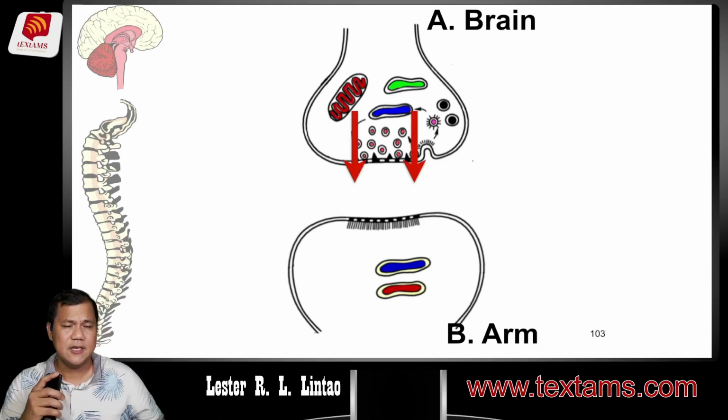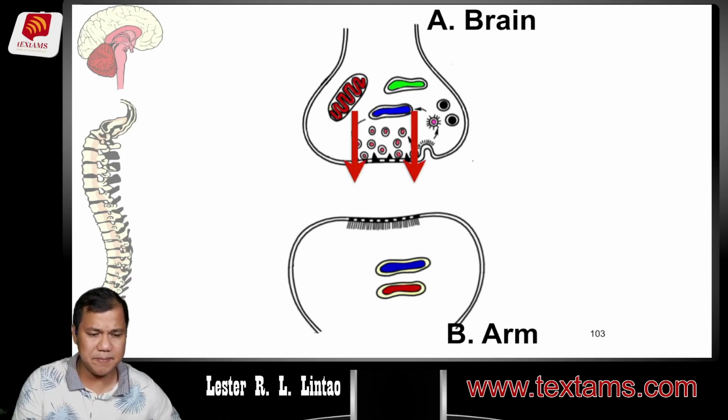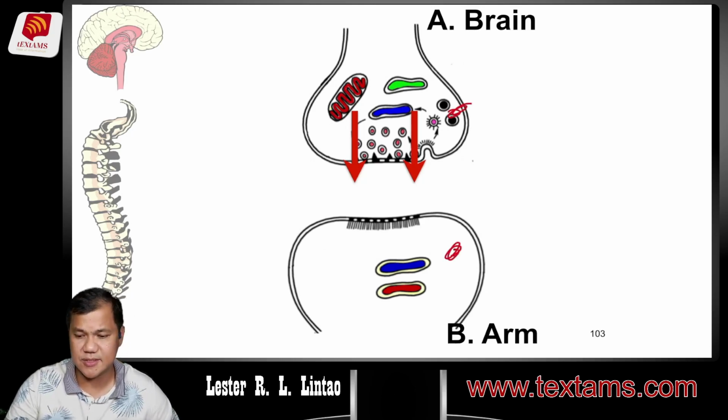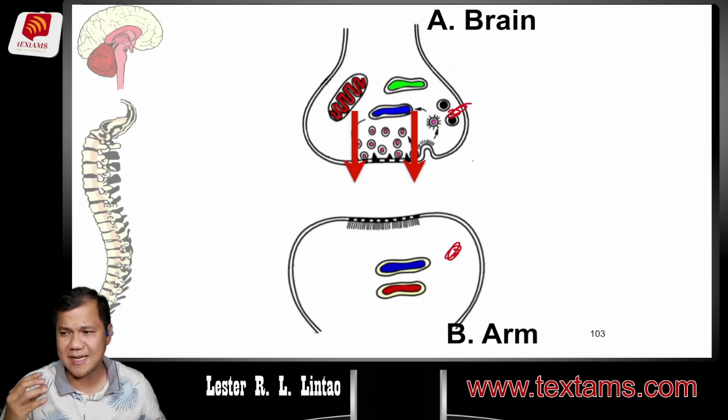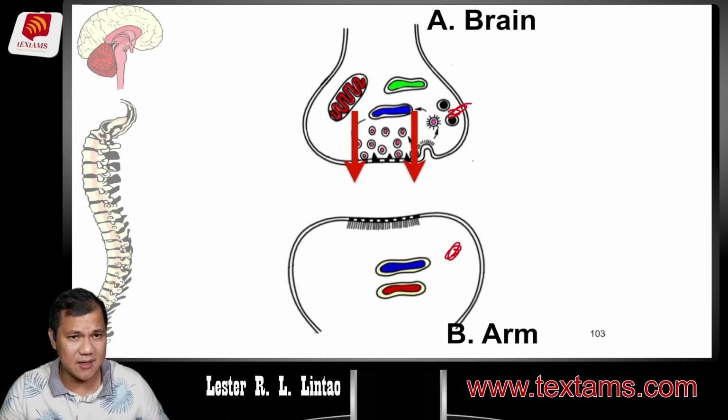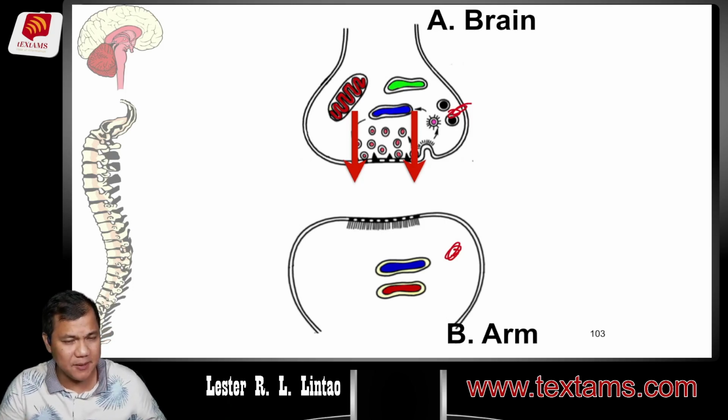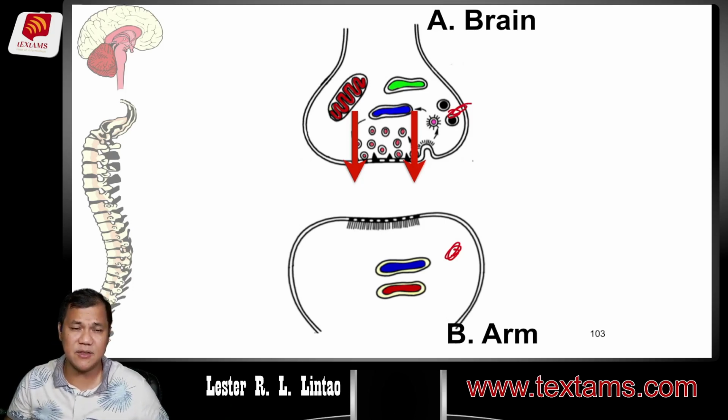Those two structures there are neurons. They transmit impulses through the synaptic process, where A, the firing neuron, is the presynapse, and B, going to the arm, is the postsynapse, the receiving neuron.